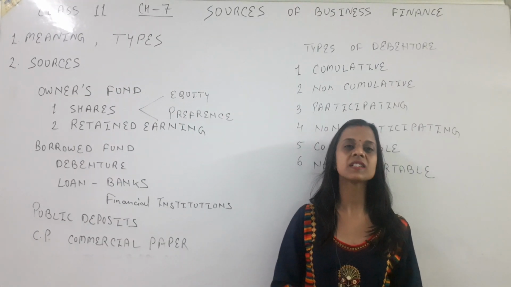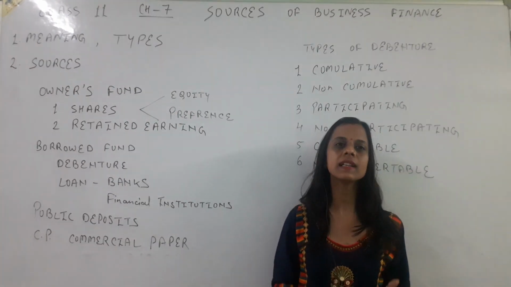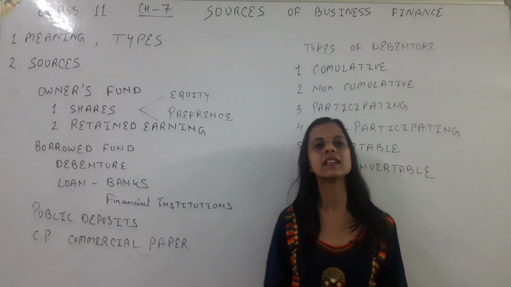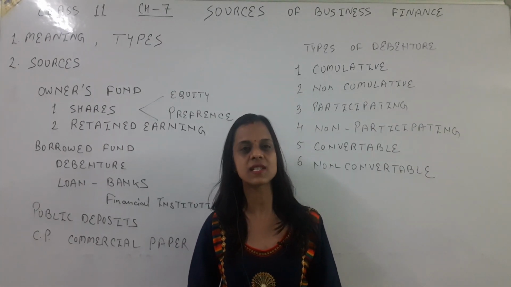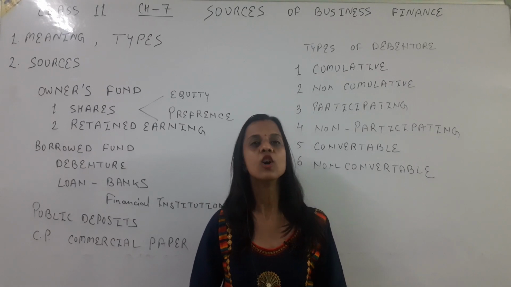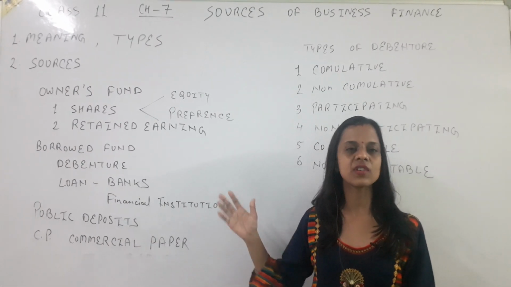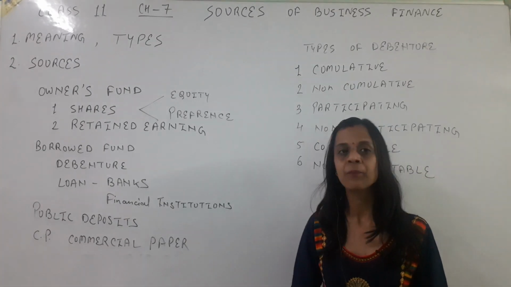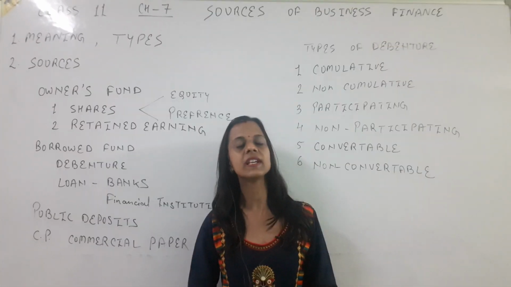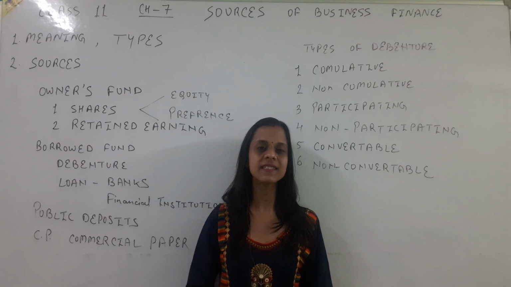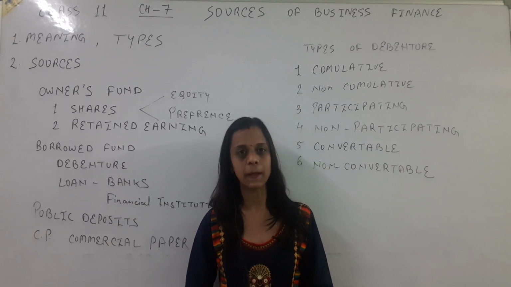Fixed capital means the capital that we need to invest in the fixed assets of the business. So obviously we need long term finance for purchasing fixed assets. The second type of capital that we need to run our business activities is called working capital.